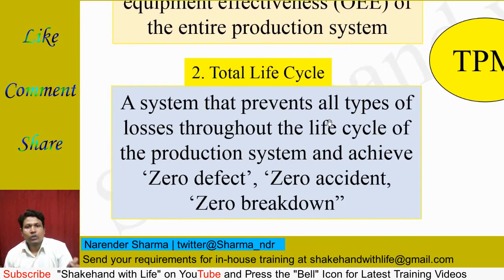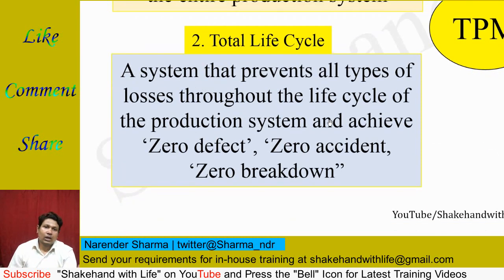Now come to the total life cycle. This is a system that prevents all types of losses throughout the life cycle of the production system and achieves zero defect, zero accident, zero breakdown.